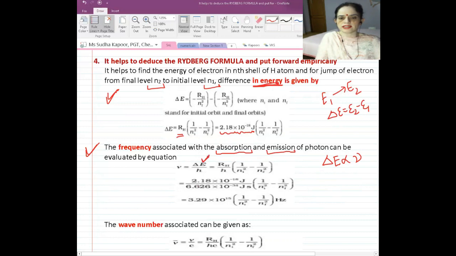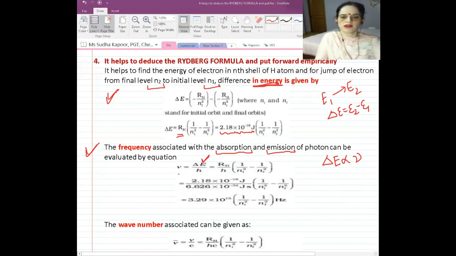Substituting the value of delta E from the above equation, we get RH upon h into 1 upon n initial square minus 1 upon n final square. Substituting the values, we get 2.18 into 10 to the power minus 18 divided by the value of Planck's constant, 6.626 into 10 to the power minus 34, into 1 upon n1 square minus 1 upon n2 square, or you can use initial minus final also.